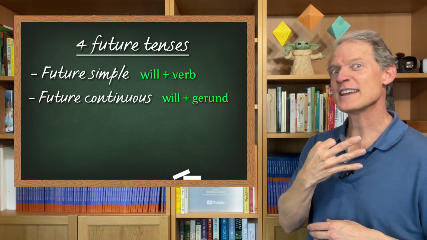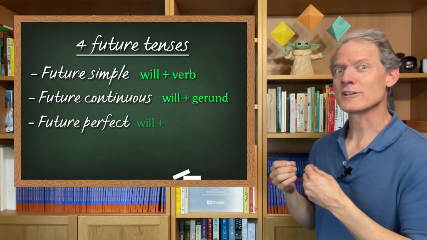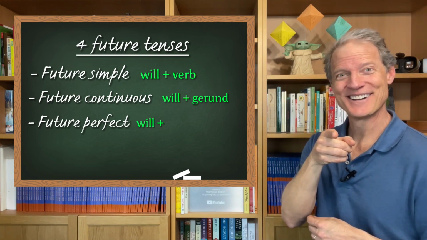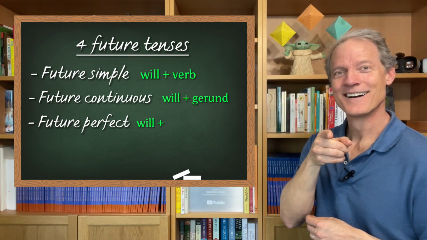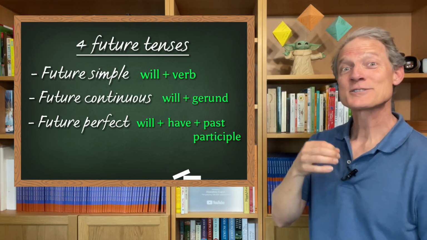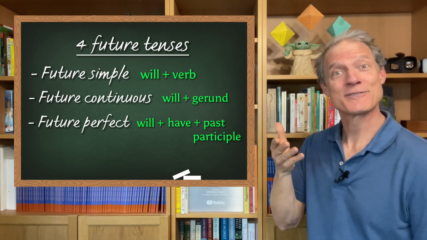The third one is the future perfect, and it is formed with the verb will plus what? Do you remember? Good. The word will plus the word have plus the past participle of the verb.